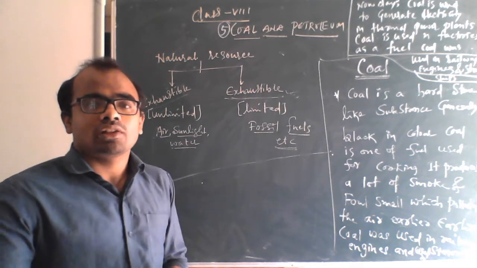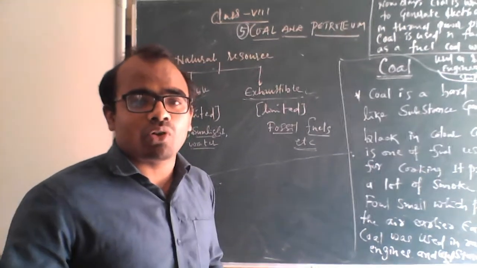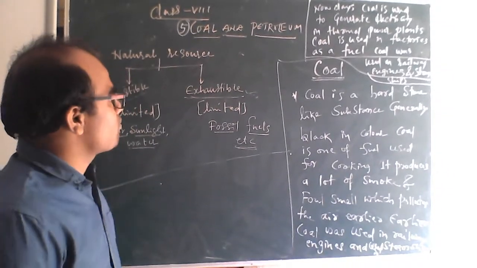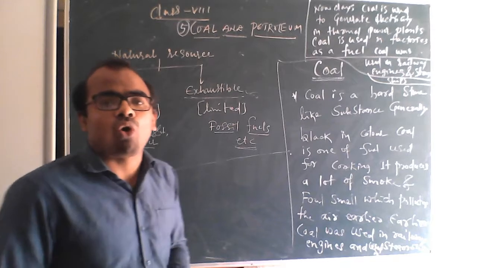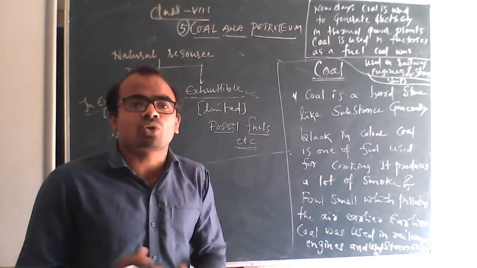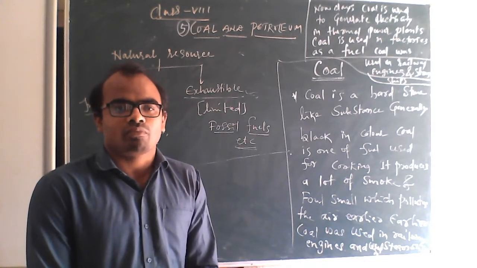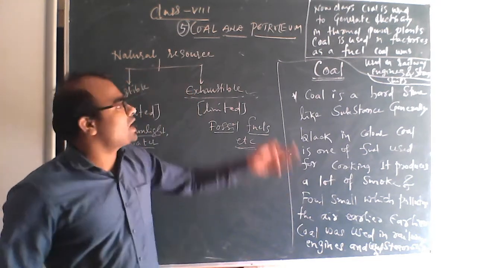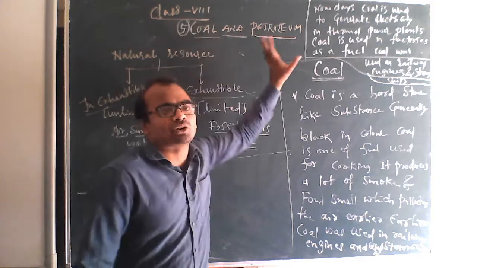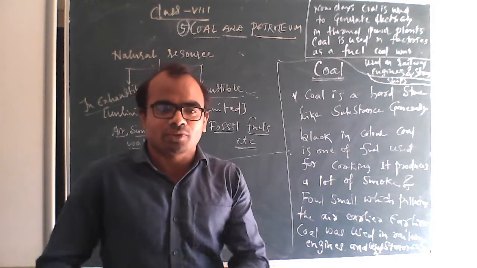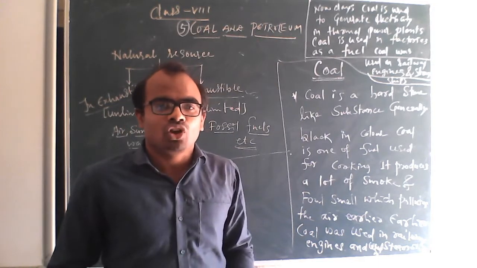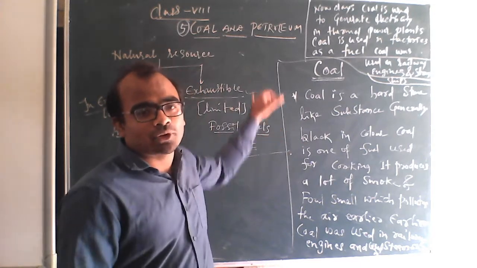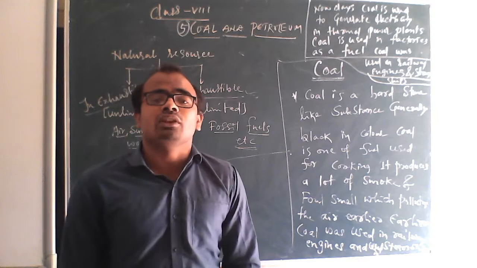Okay, up to this much we understand. Next we will go for coal. Here we have written coal. What is coal? Coal is a type of fossil fuel. We are seeing coal and petroleum in this chapter, mainly. Coal and petroleum both come under fossil fuels.